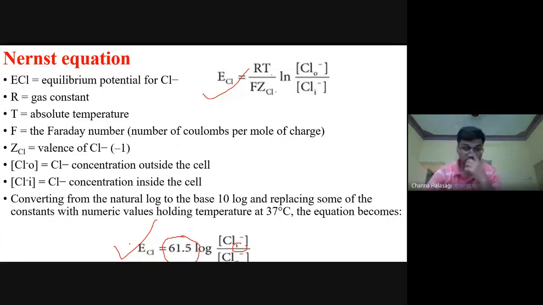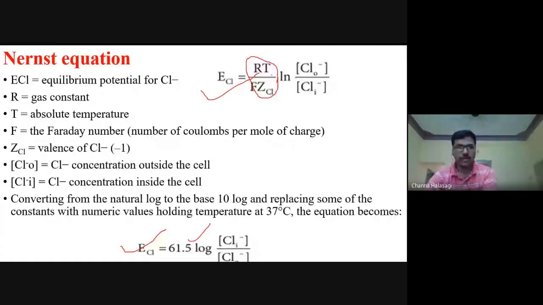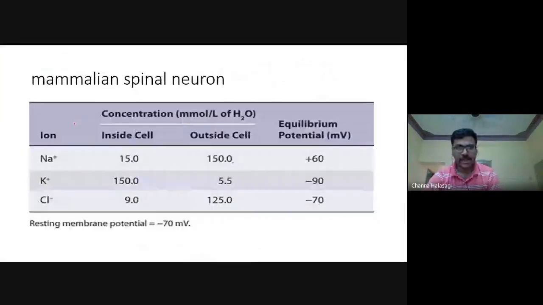Either this is the Nernst equation or this is the modified one, taking all these values. If we take all these normal values, it will come to 61.5.